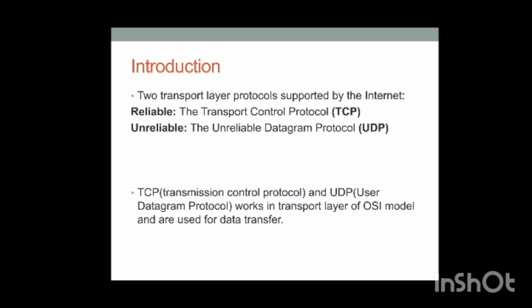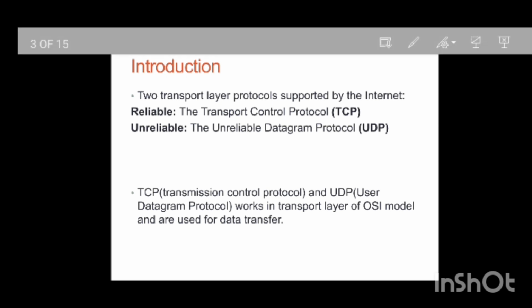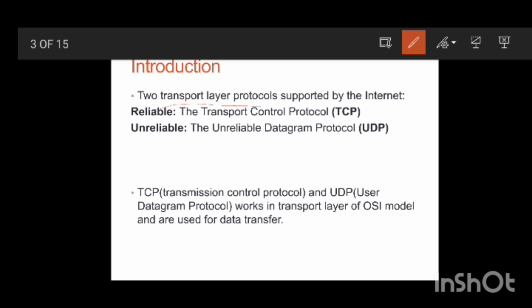Here comes the introduction. There are two transport layer protocols supported by the internet that we know. First is TCP, another is UDP. TCP is a reliable protocol and UDP is an unreliable protocol. UDP stands for User Datagram Protocol and TCP stands for Transmission Control Protocol. Both work in the transport layer of the OSI model and are used for data transfer.